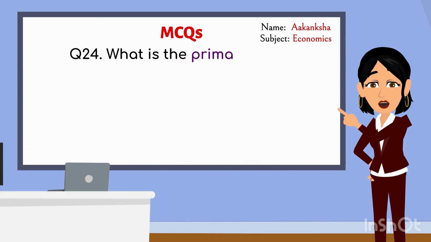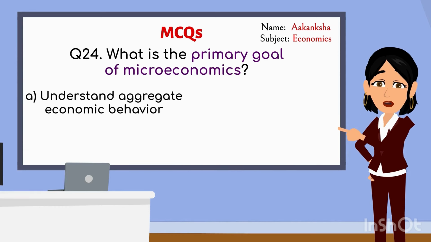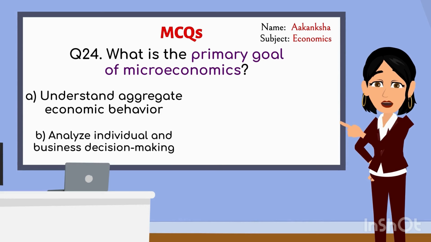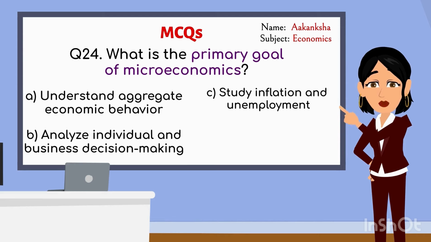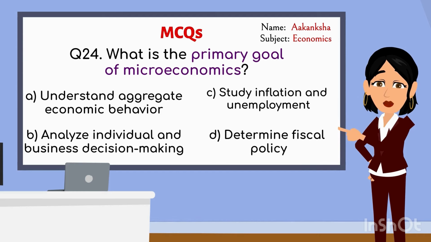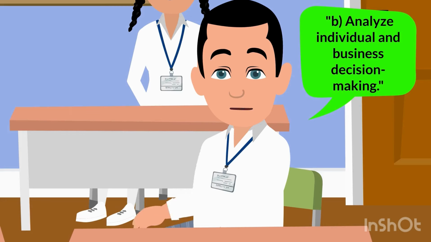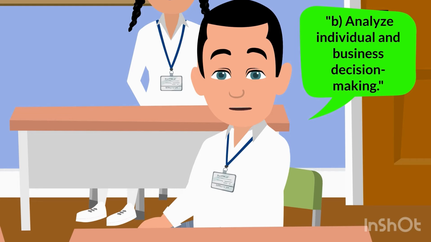What is the primary goal of microeconomics? A. Understand aggregate economic behavior. B. Analyze individual and business decision making. C. Study inflation and unemployment. D. Determine fiscal policy. Ma'am, the primary goal of microeconomics is B, analyze individual and business decision making.